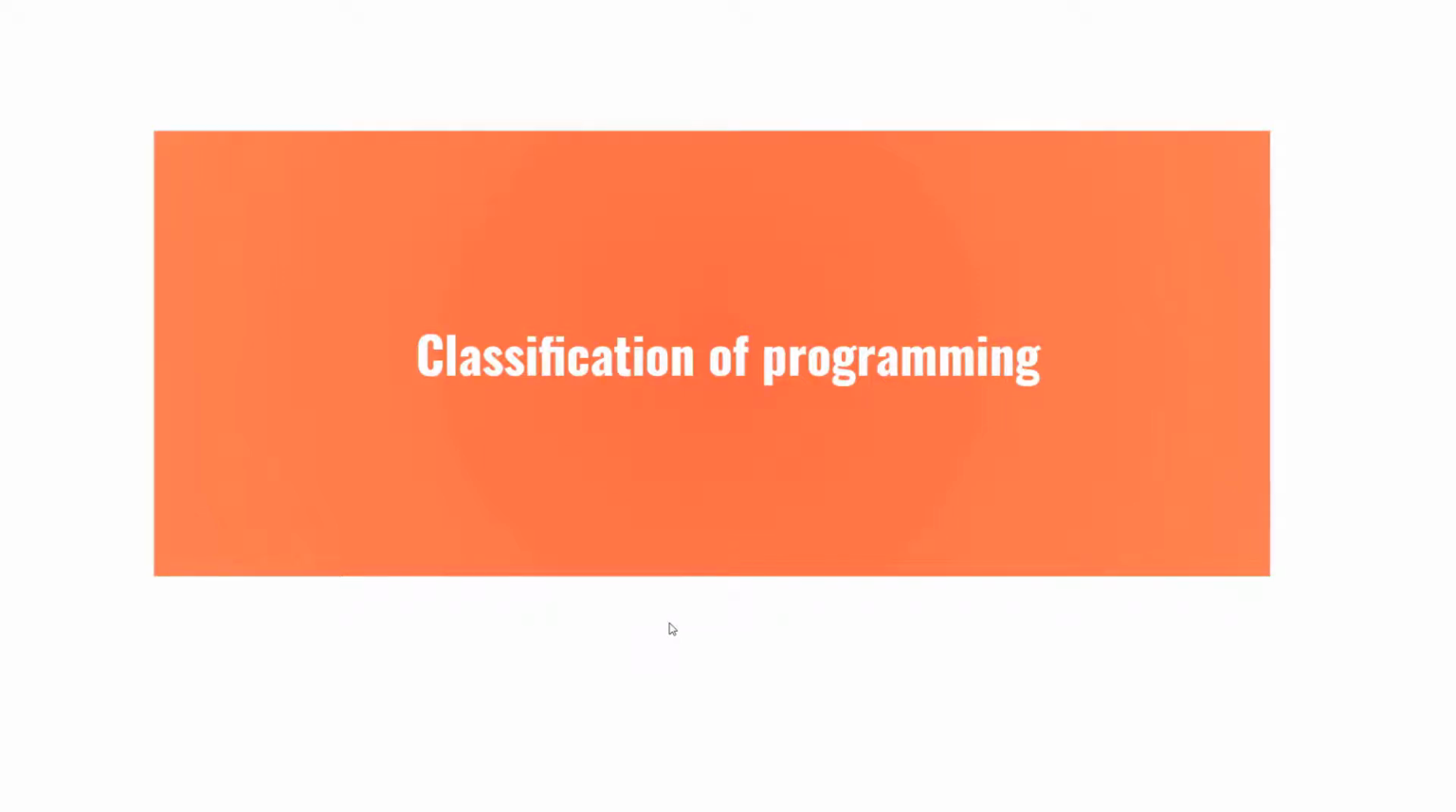Hi, in this video we will talk about classification of programming. Till now, you are already familiar with what programming is. It is a way of giving instructions to our CPU so that the CPU can do the things which we can do and save us tons of time. Now, there are three ways of giving instructions to our CPU. These three ways are called classification of programming.